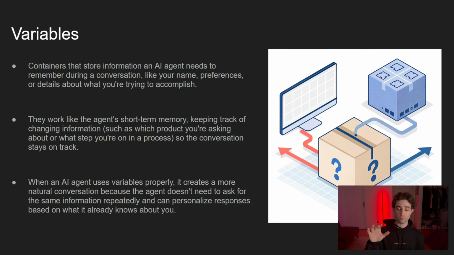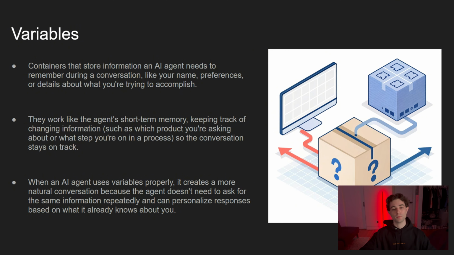So now I'm going to be covering variables. I'd say variables are probably the most important thing in actually building agents. You're always going to want to have variables, and those could be very simple, right? Maybe the AI is asking the user for their first name, and then that's going to store the user's response in a variable, and let's say we can call it name. So variables are always going to be shown with brackets. Have an open bracket and a closed bracket. So if I want to store someone's name, I'm going to say bracket and then name, close the bracket. That is essentially the essence of variables.